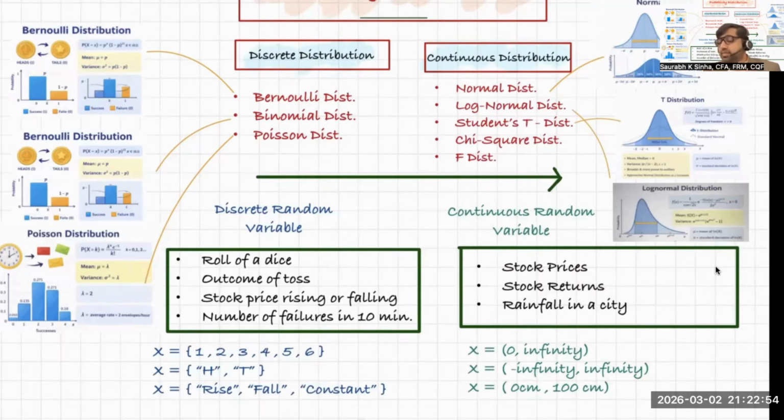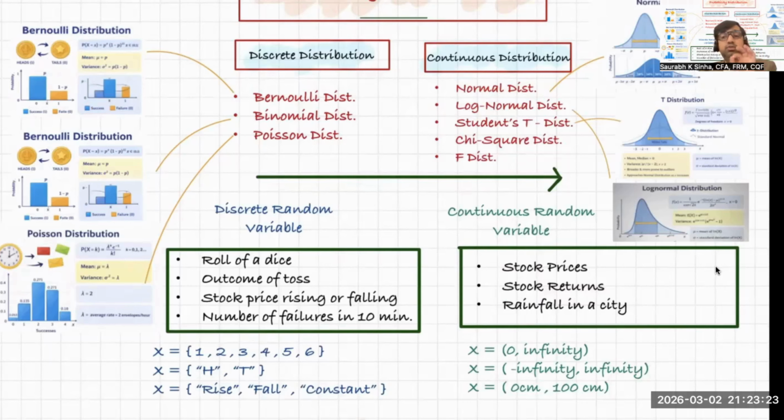So, therefore, discrete distribution and continuous distribution. Now, in all these distributions, I'll stop here, but keep in mind, you must be aware of these four things.